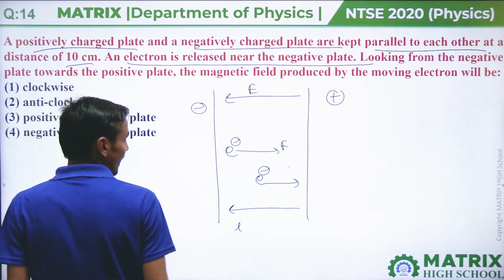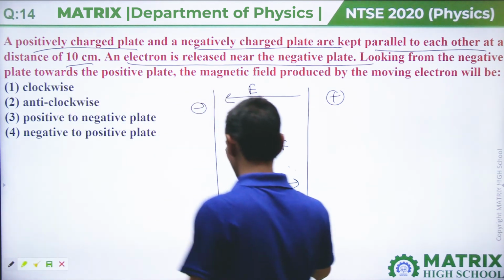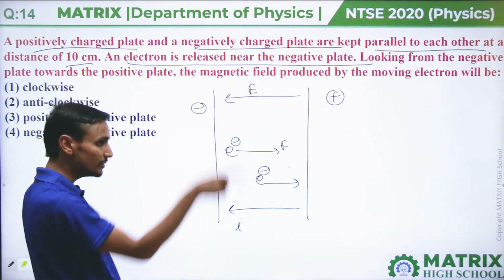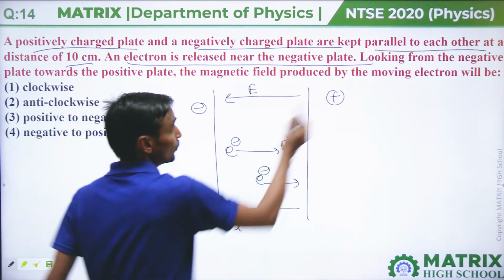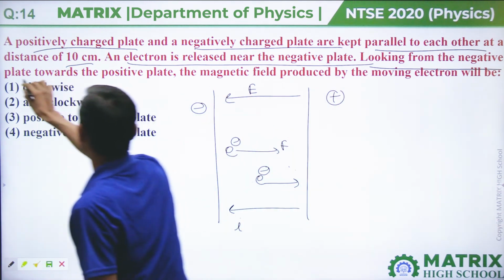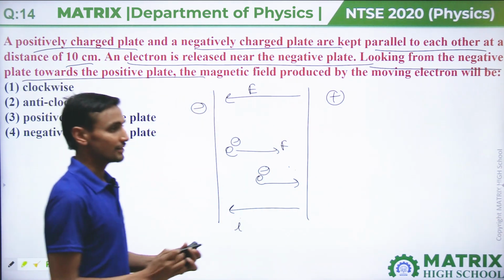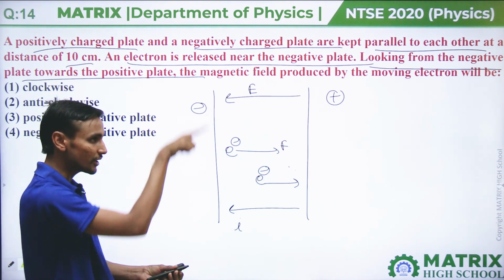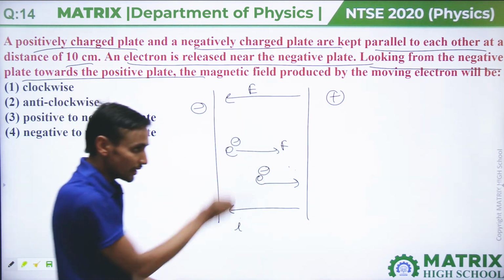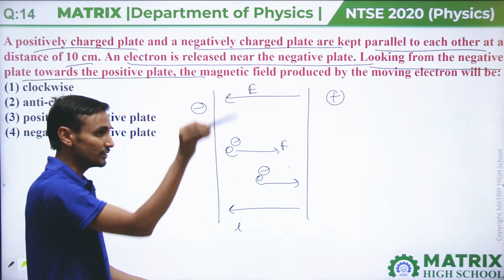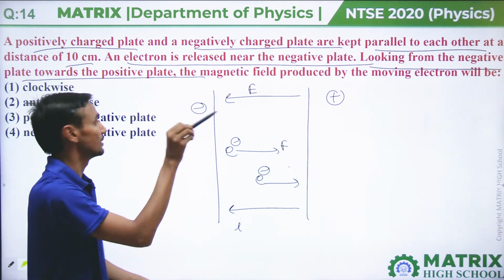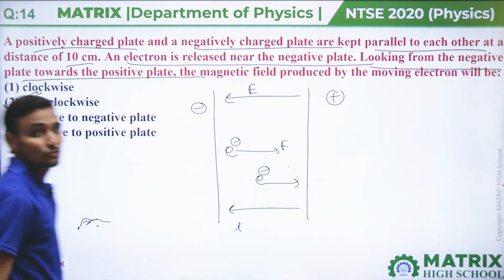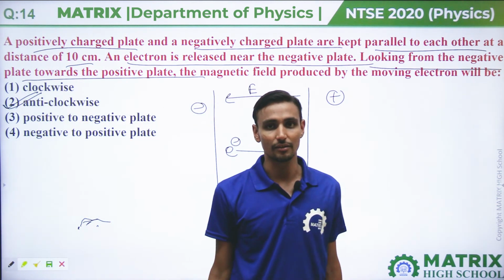So if I is in this direction, then the magnetic field will be in this direction. Looking from the negative plate towards the positive plate, we are seeing from here, and the current is moving in this direction, then the magnetic field will lie in this manner. This is the anti-clockwise direction, and that is the second option. So your correct answer will be the second answer. Thank you.